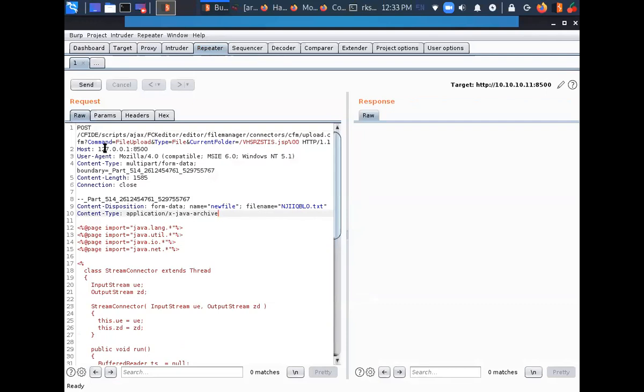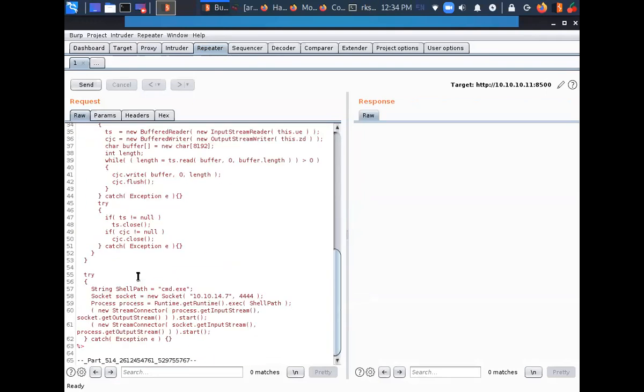What I can see is this is trying to upload some file named this JSP, and it is trying to execute cmd.exe, the command prompt, and get a reverse shell on this socket.